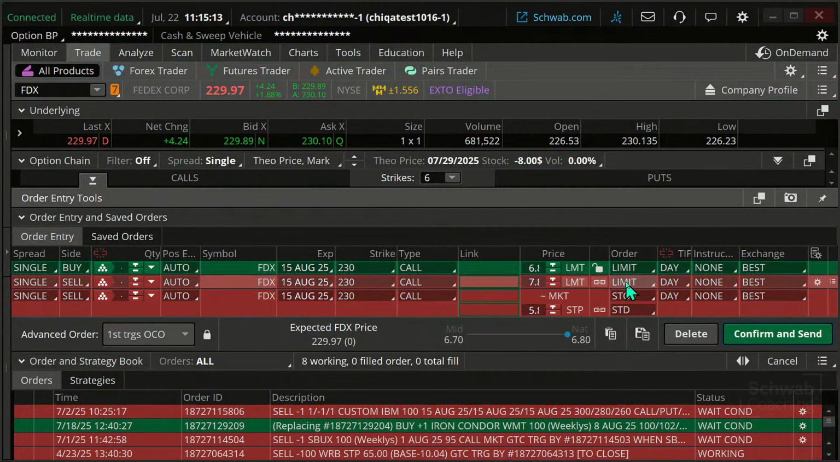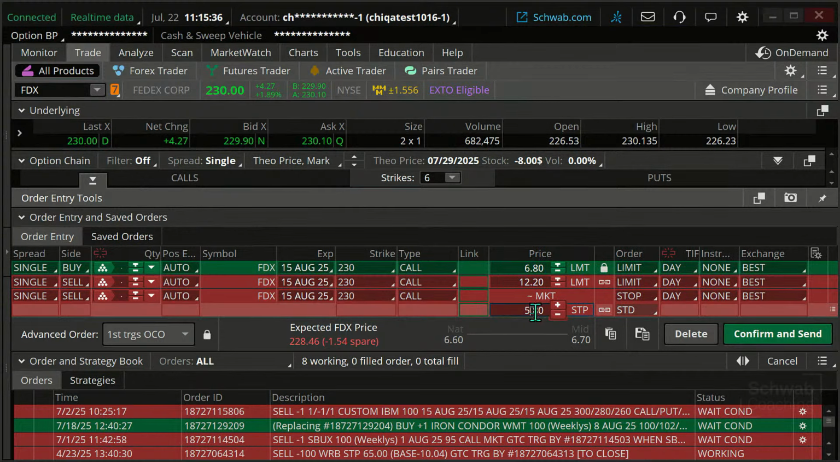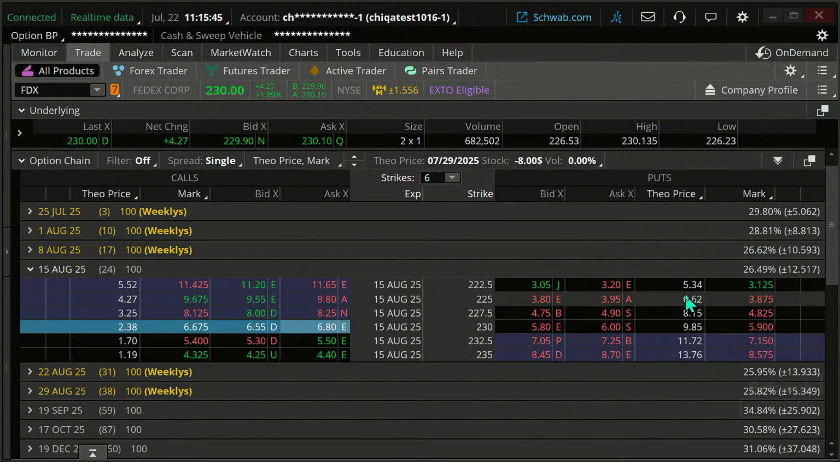And then I have a limit price and a stop price. The limit price is the target price. What was my limit price going to be? My limit price was going to be 12.20. My stop price is, let me just increase this a little bit bigger so you can see it a little bit better. My stop price is going to be 2.40. These are both going to be good till canceled